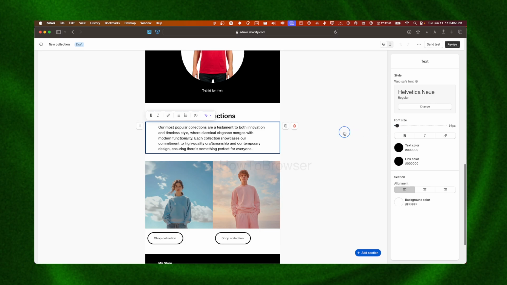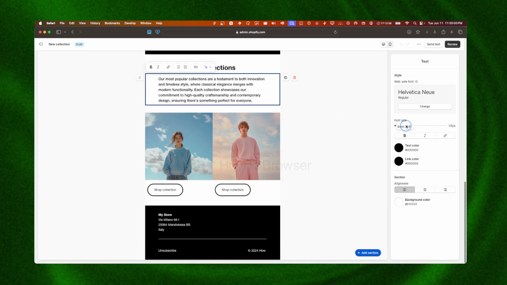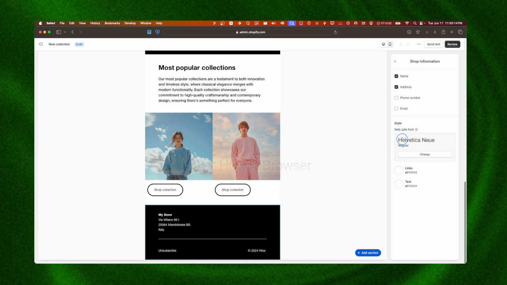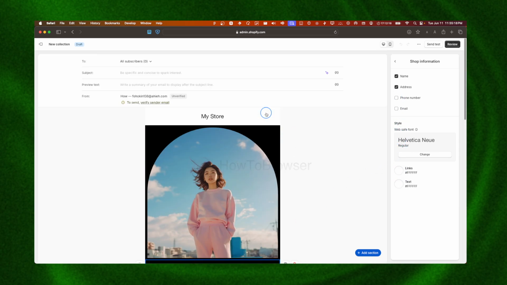There's a lot of things you can change here. Now I'm not gonna just tell you here, okay, we can increase font size here. Obviously, I'm pretty sure you know already how to. It's pretty intuitive. Click on here, click on that, and you can change position, section, columns, alignment, color, style, text style. Color for links, for text. So yeah, you know what I'm talking about.